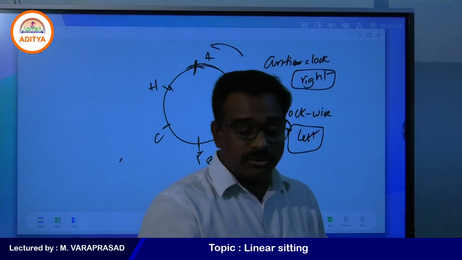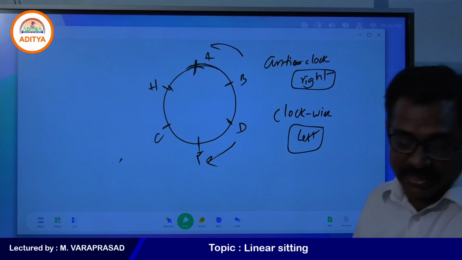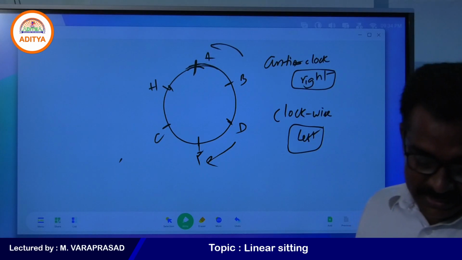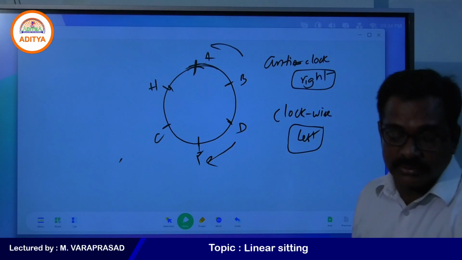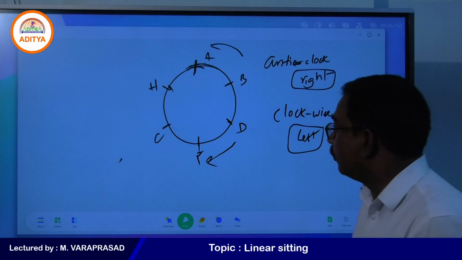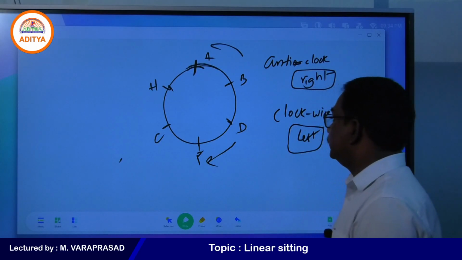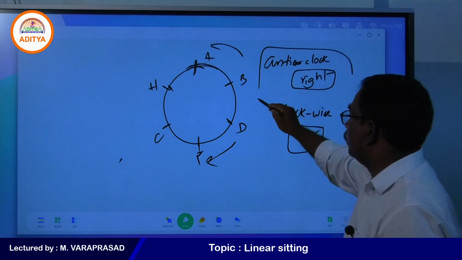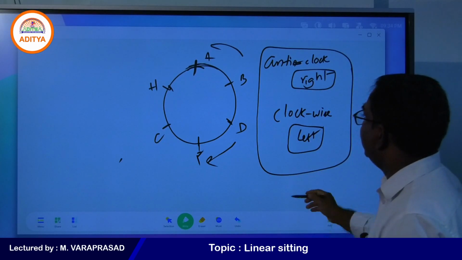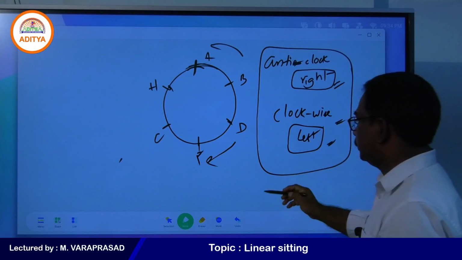If anybody asks about right, immediately go anti-clockwise. If anybody asks left, go clockwise. Right is to be located anti-clockwise and left is to be located clockwise. Keep these two points in your mind. These two are very important points in circular seating: anti-clockwise is right and clockwise is left.